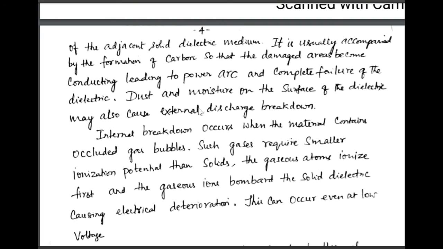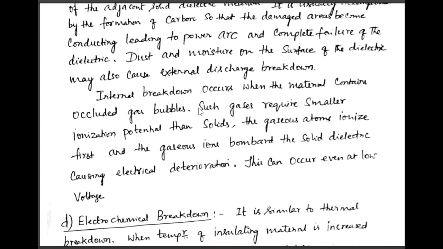It is usually accompanied by the formation of carbon, so that the damaged areas become conducting, leading to power arc and complete failure of the dielectric. Dust and moisture on the surface of the dielectric may also cause external discharge breakdown.